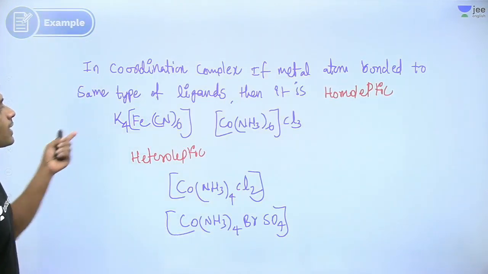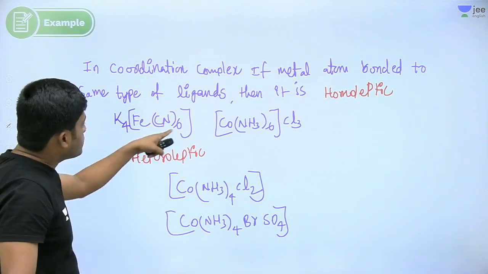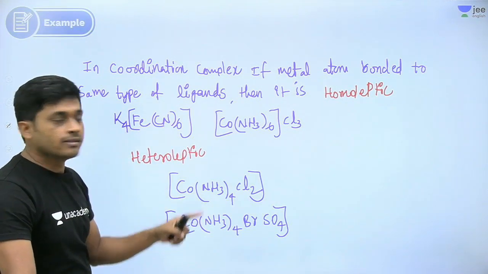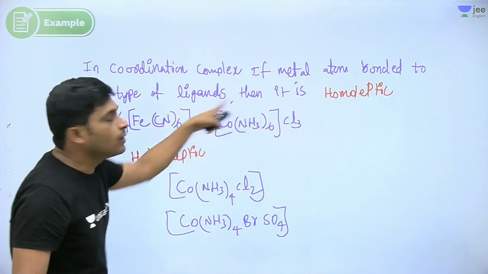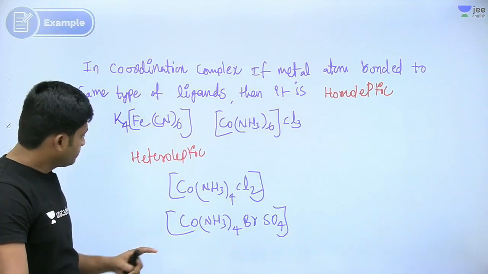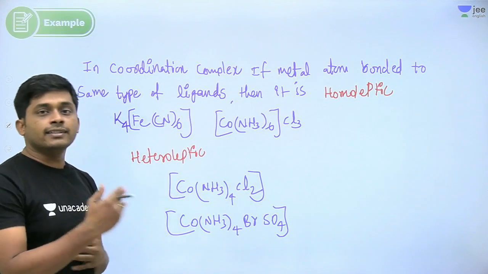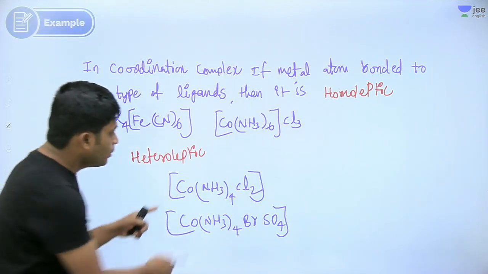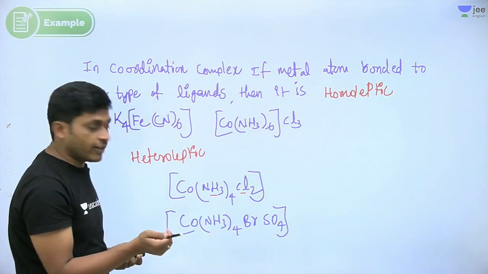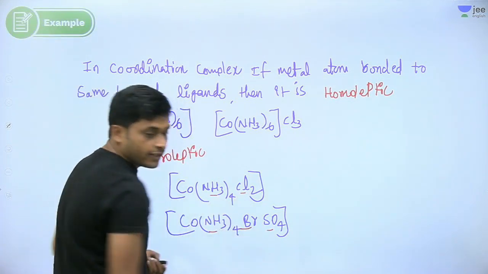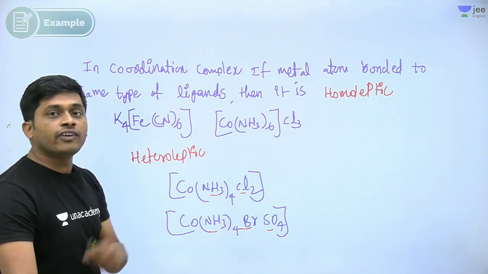Next. So what is homoleptic? Homoleptic means the metal ion is connected to the same kind of ligands. Here 6 same type of ligands, 6 ammonia ligands. That is what homoleptic is. Heteroleptic means what? The same metal connected to different types of ligands. Chlorine here, ammonia, different. Ammonia, bromine, sulfate, different. Right? So that is called heteroleptic, different types of ligands.